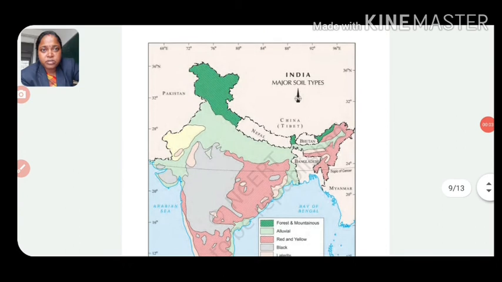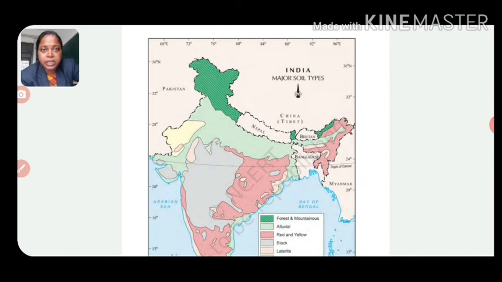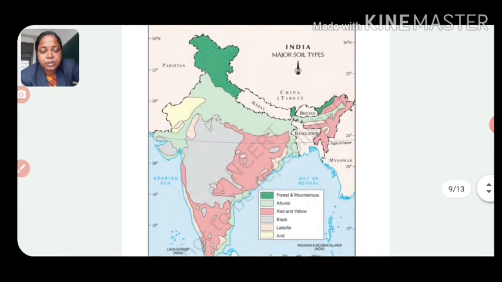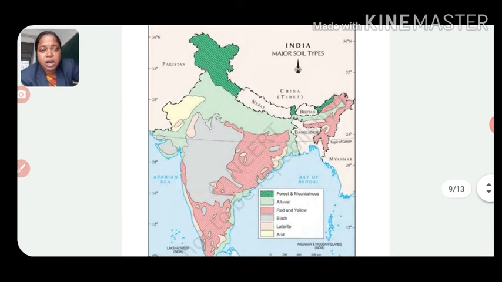As we already discussed, we can discuss the map work also in this chapter. So here is the map, with the major soil types classified in India according to texture, age, climate, etc. In this map you can get a good idea of which areas the major types of soils are found. So check out this map in your book, the major soil types,